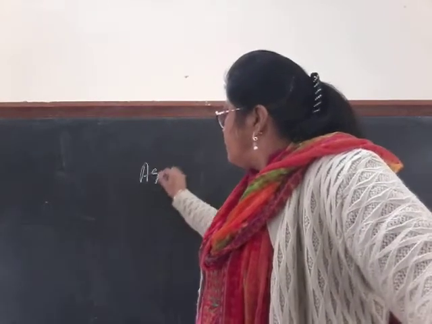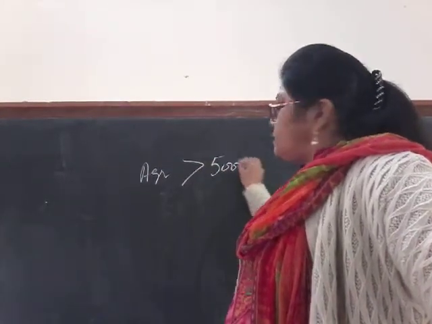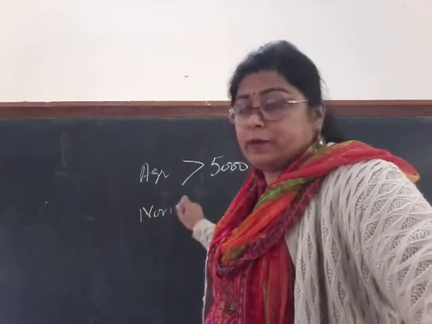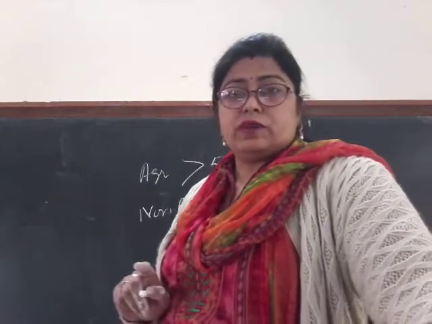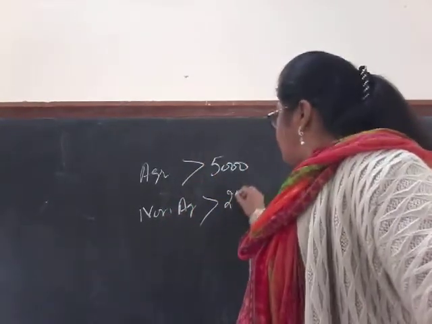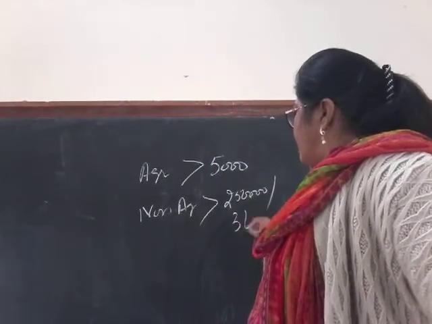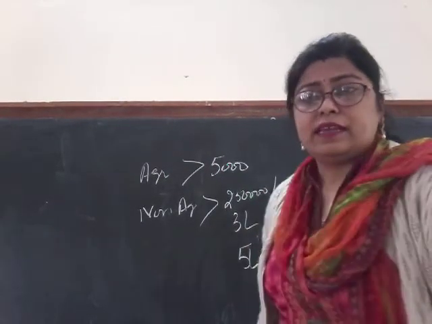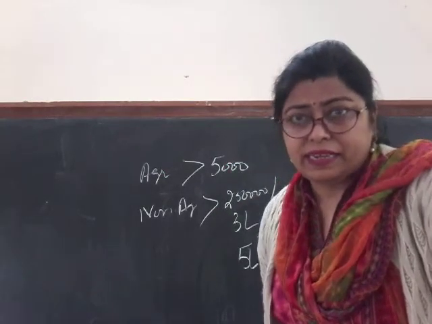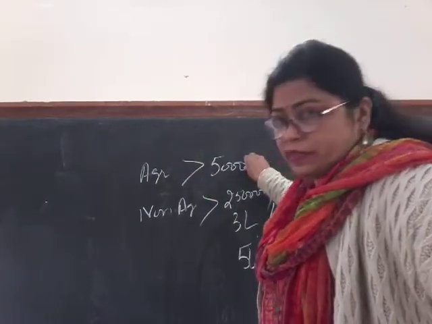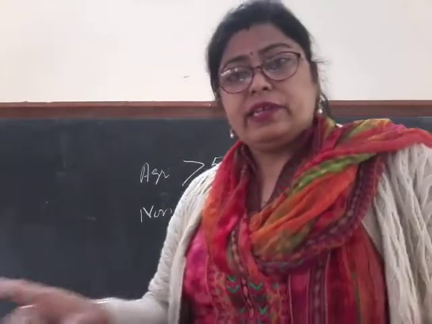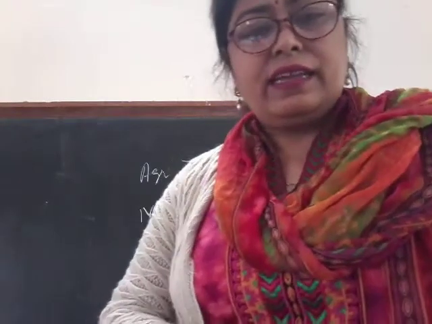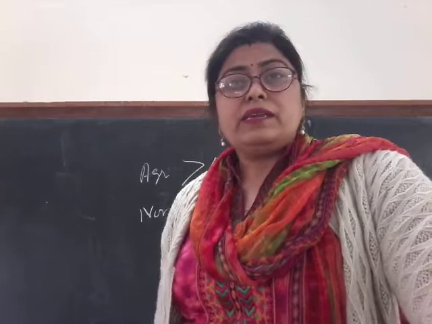Now, if agricultural income is more than 5,000 rupees, and non-agricultural income is more than the exemption limits, that is 2,50,000 or 3 lakh or 5 lakh as the case is, then they are integrated. Integrated means we have to add them together, and on the sum we have to calculate the tax.